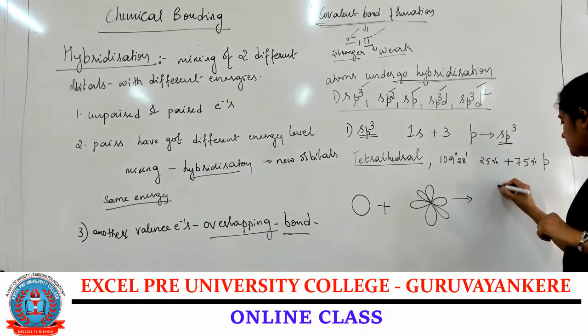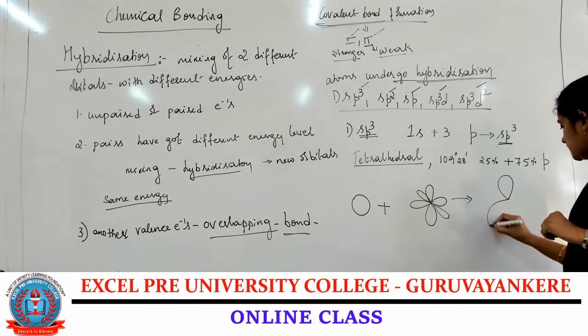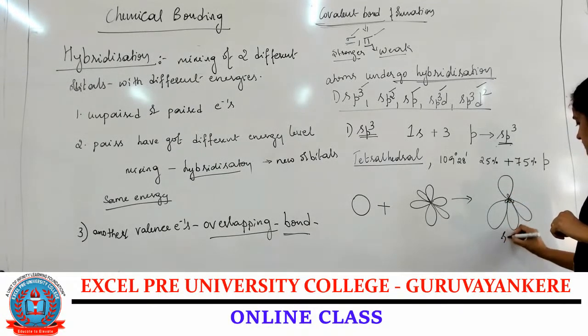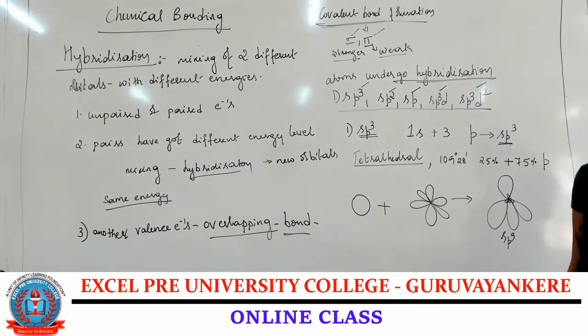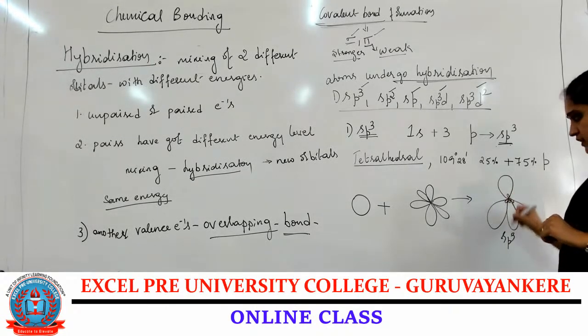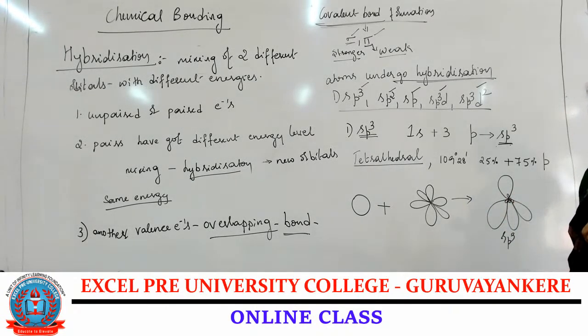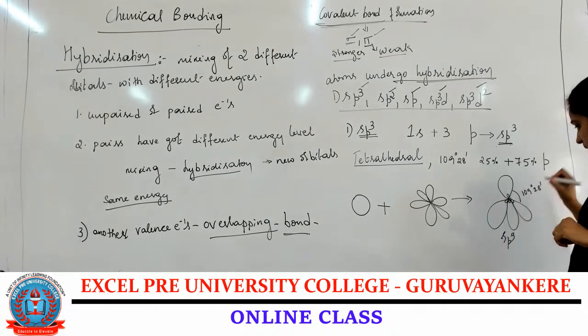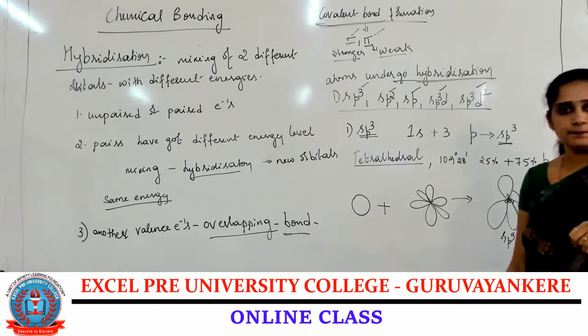It forms an sp3 hybridized orbital. It is nothing but the sp3 hybridized orbital. So it forms a tetrahedral geometry. Tetrahedral shape will be forming, and the bond angle is about 109 degree 28 minutes.